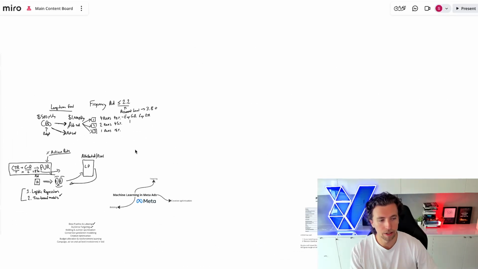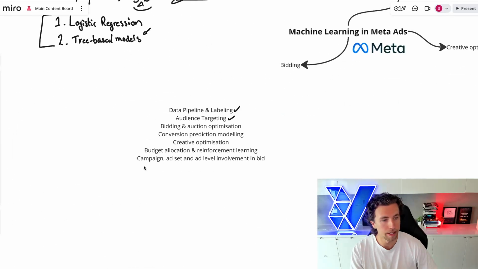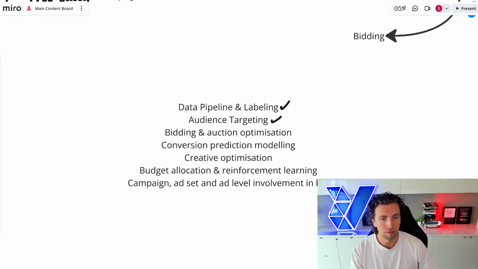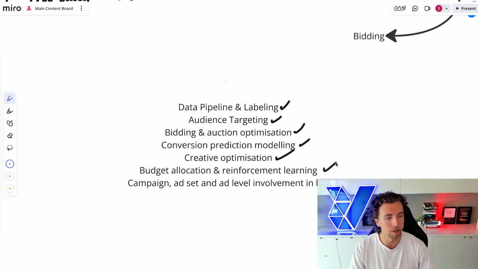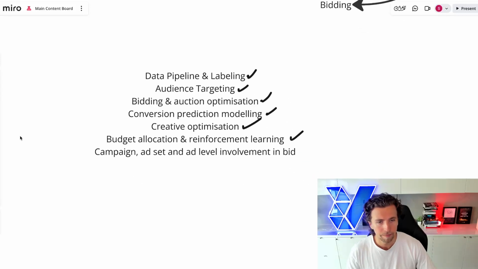And so let's now go to the very last question here. So we've gone through bidding and auction optimization. We went through conversion prediction modeling. We went through creative optimization. We went through budget allocation and reinforcement learning. And now we have the last real golden question, which is, and there should be an additional account up the front here. So you've got the account level, you got the campaign level, you got the ad set level, you got the ad level. What is the involvement in the bid?